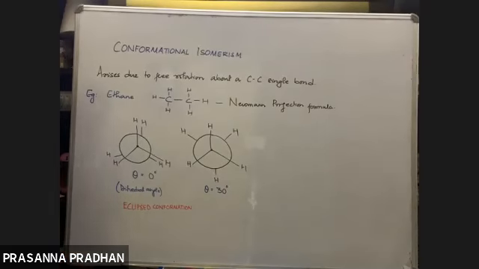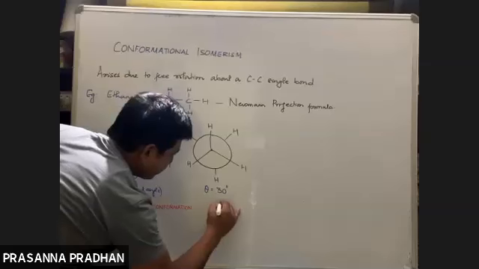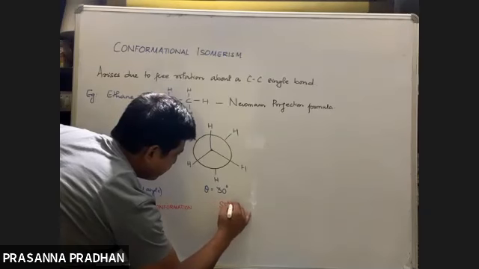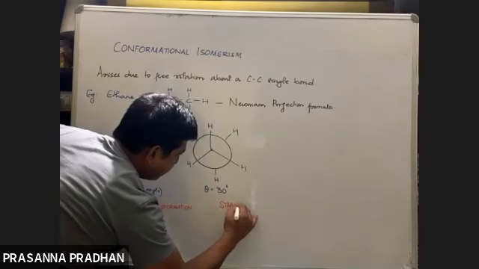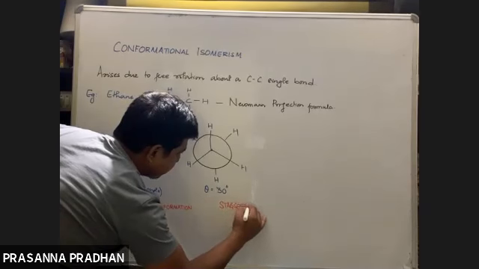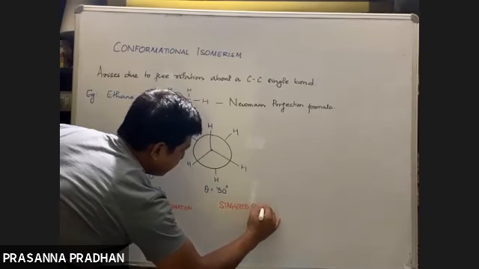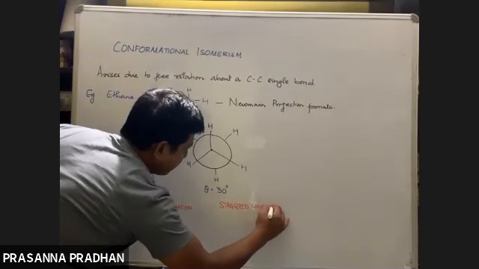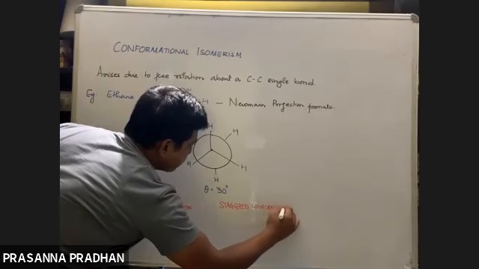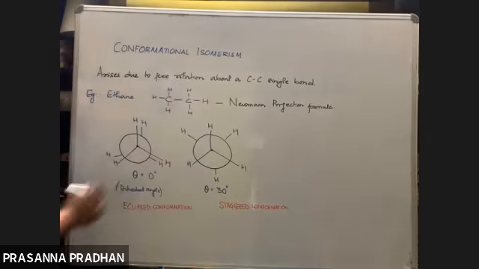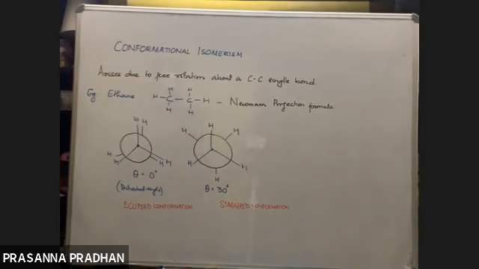And this conformation having an angle of 30 degree is known as the staggered conformation, S-T-A-G-G-E-R-E-D, staggered conformation. So how many conformations of ethane are possible? I'm just doing the ethane part. Okay, leave this, it's not included, so just a preliminary idea.